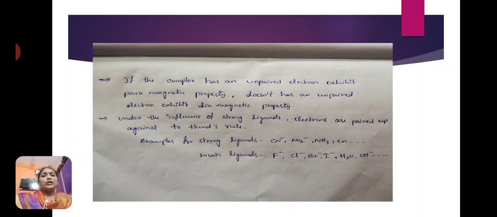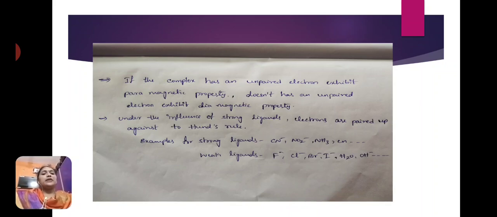Under the influence of strong ligands, electrons are paired up against Hund's rule. According to Hund's rule, equal energy orbitals are first filled by single electrons, and only then paired. But here, in the presence of strong field ligands, electrons are paired up against Hund's rule.